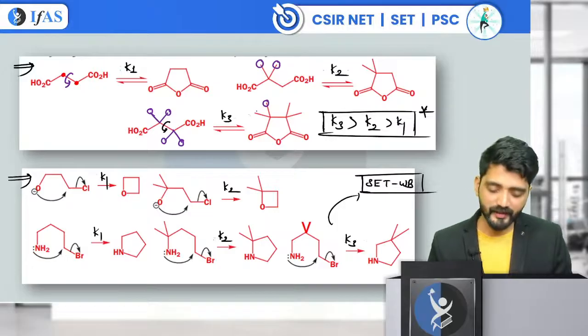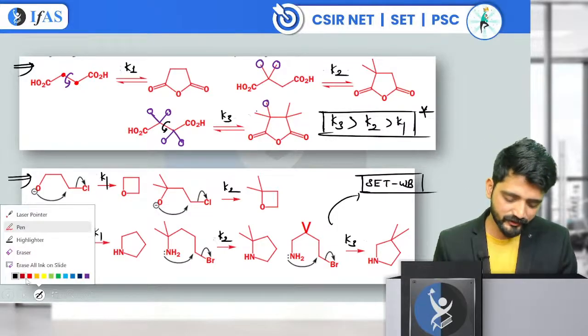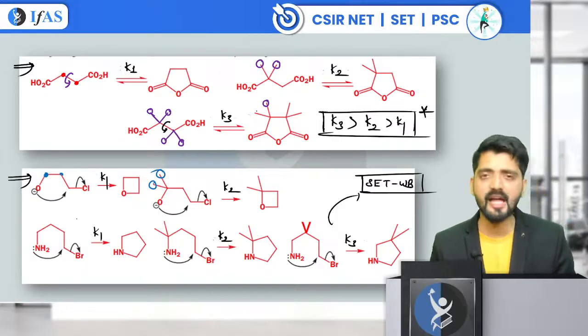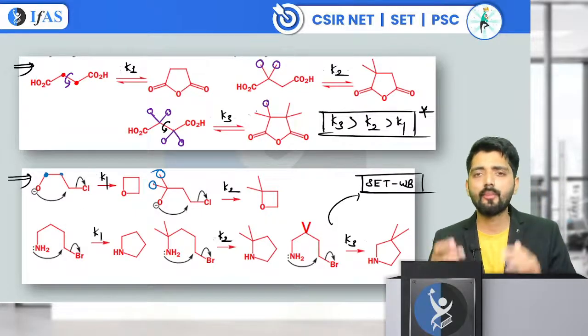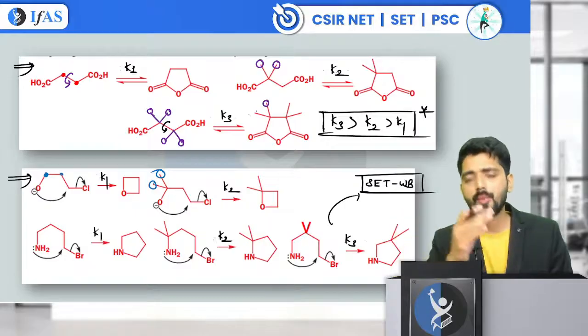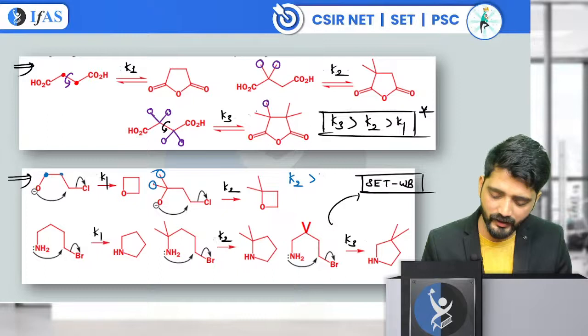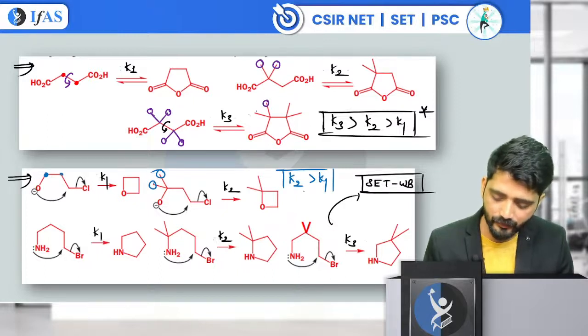For the second scenario, in the first case we don't have any substituents attached here. But in the second case, we have two CH3s. So the entropy is going to decrease. The possibility to attack at the carbon center is going to increase. So the rate of K2 is going to be faster as compared to K1.